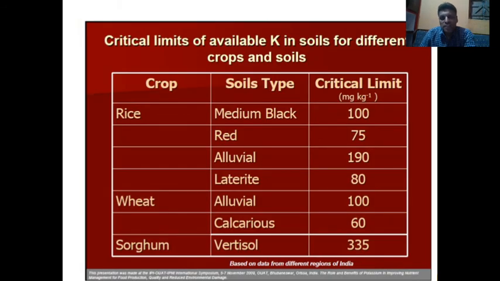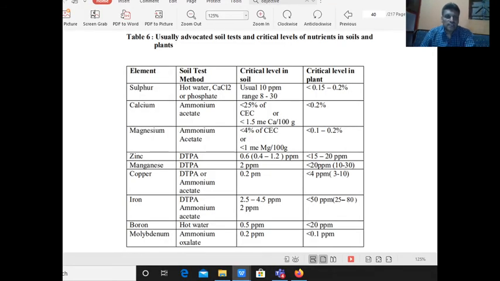So these are the critical levels, meaning this level must be present in soil for rapid growth of crops. Otherwise, there will be negative growth of crops when we apply less than the critical level of fertilizers. These are the critical levels.